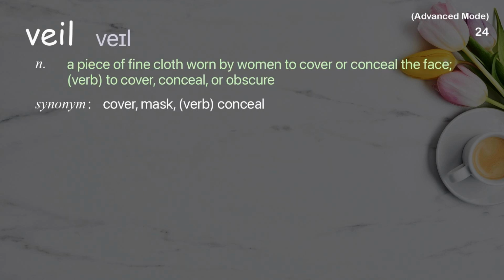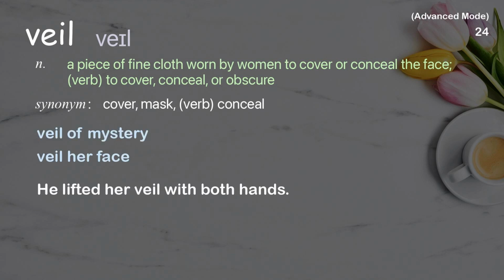Veil. A piece of fine cloth worn by women to cover or conceal the face. Verb, to cover, conceal, or obscure. Examples: veil of mystery, veil her face. He lifted her veil with both hands.